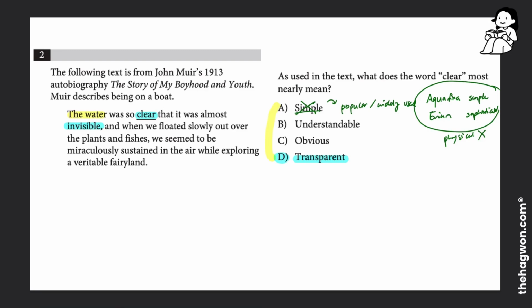Same goes for B and C. Water cannot be understandable and water would really not be obvious. That just doesn't fit the context and it doesn't fit description of water in general. So for that reason, you can go both ways. You can use both methods, but the correct answer for this question is D.